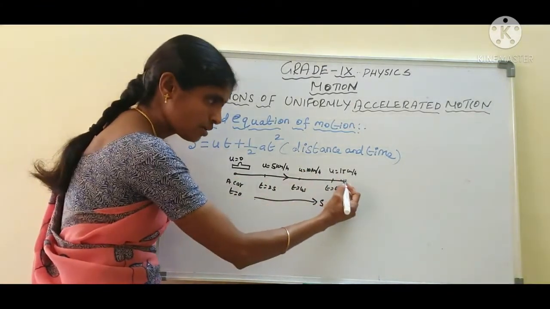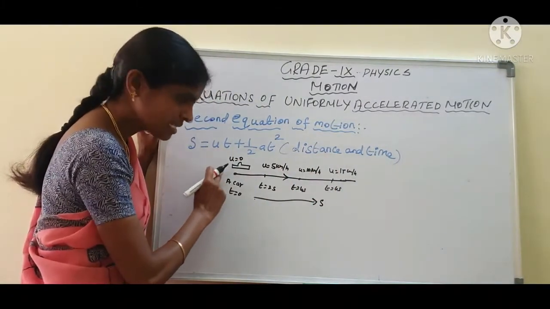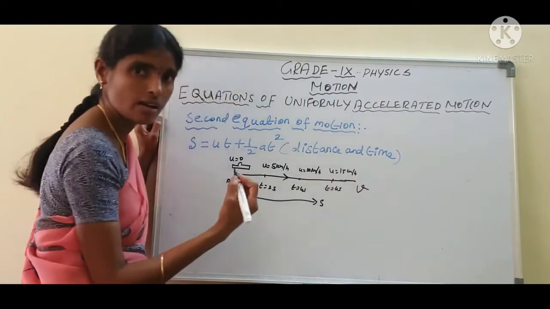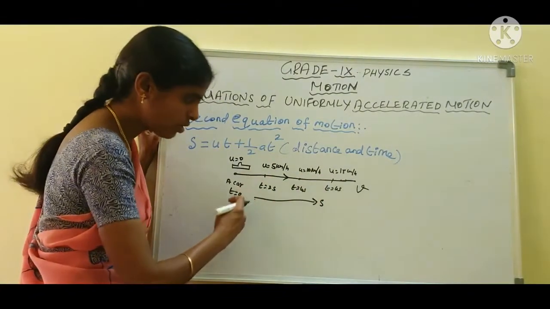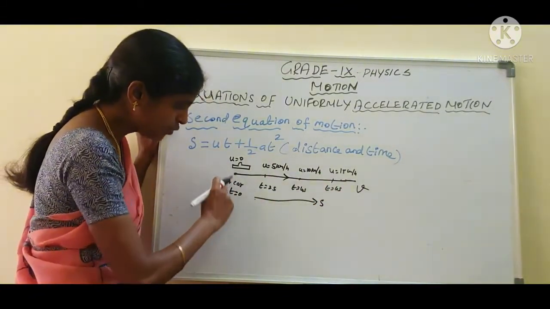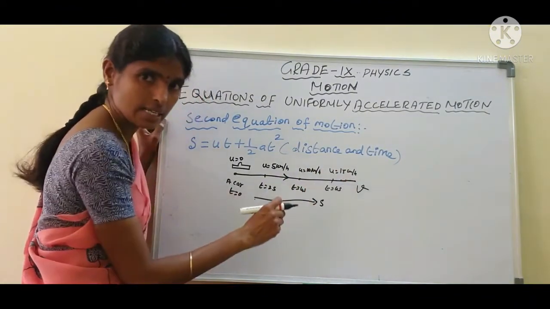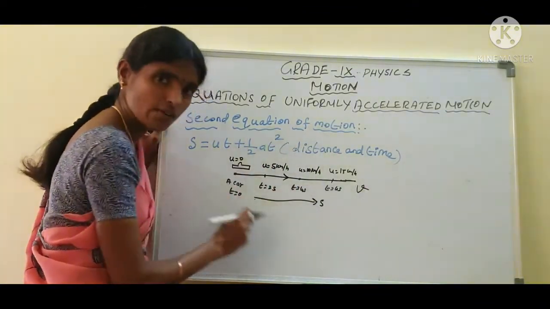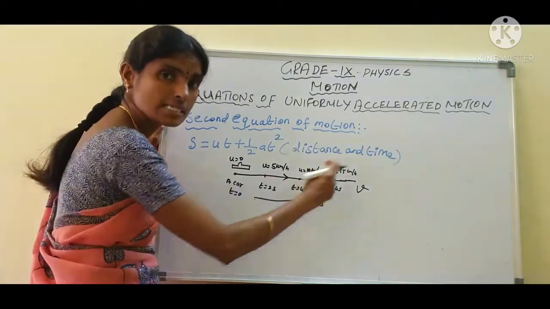Here u is the initial velocity and v is the final velocity of the object. To calculate the distance travelled, we want to calculate the average velocity of the object. Here initial velocity u equal to 0, and the final velocity v is something. That is the total distance covered by the object. So we want to calculate the average velocity of the object.